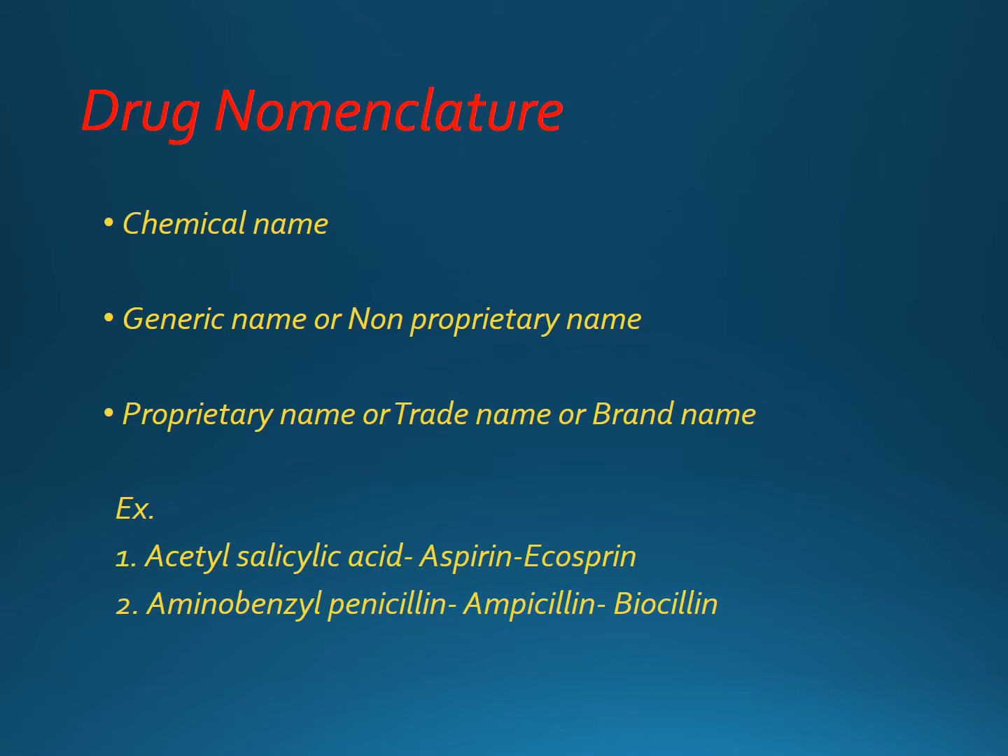So suppose the second example, we can say aminobenzyl penicillin. It is the chemical name for ampicillin, and biocillin is its brand name or proprietary name, and it can vary for different brands. So the proper advice here will be to use the generic name instead of the brand names.